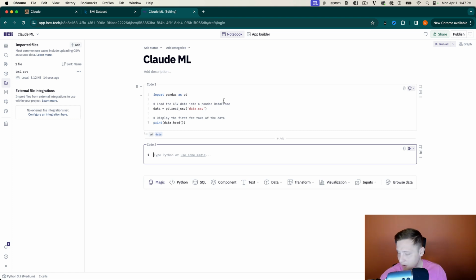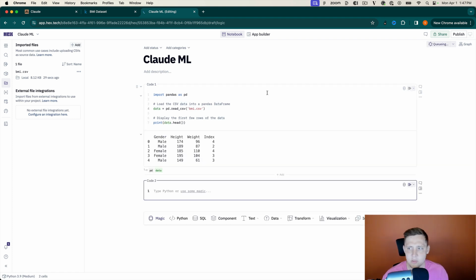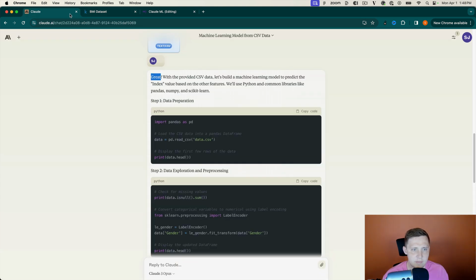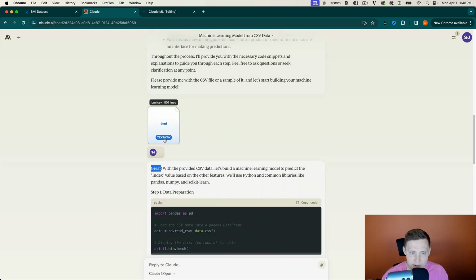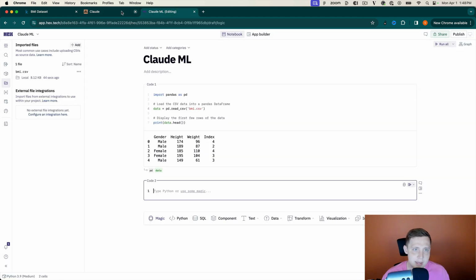Well, you can see there's a problem there. It's data.csv. We want it to be bmi.csv. So that's certainly interesting that Claude gave us data.csv whenever I technically gave it bmi.csv. So, again, nothing's wrong with that, but it's definitely a bit weird that it didn't name that file like we had it. But yeah, I mean, load in the data. We can look at it.